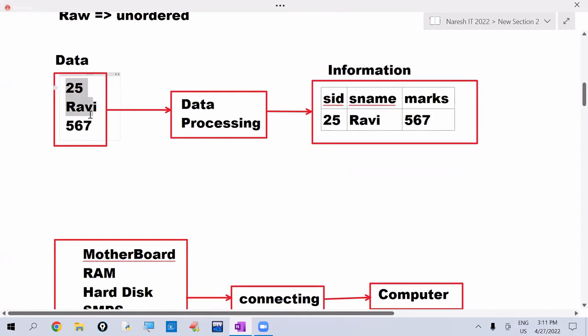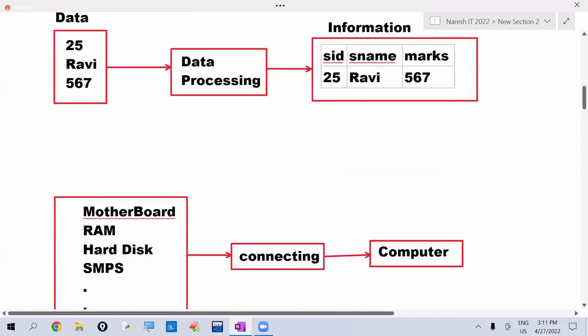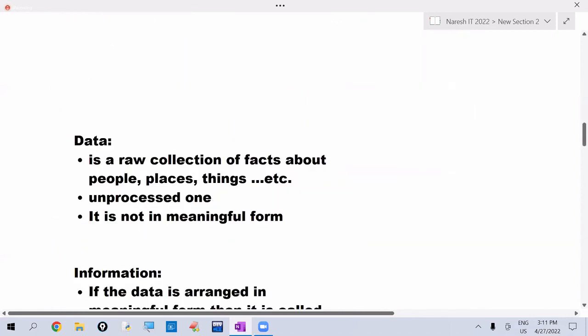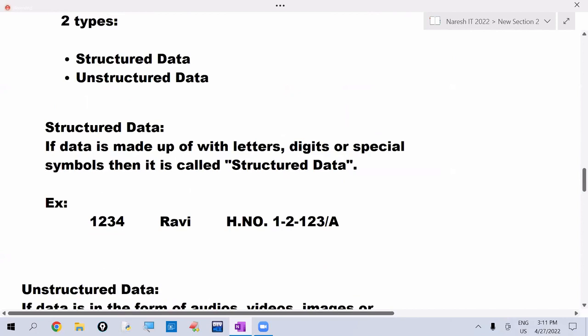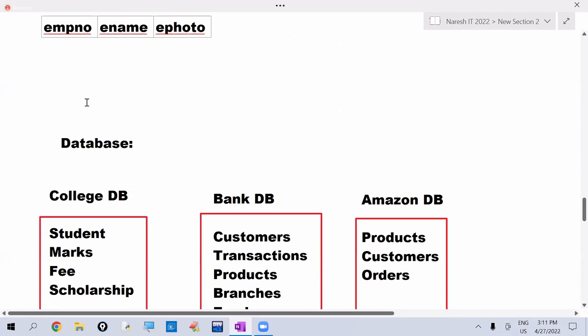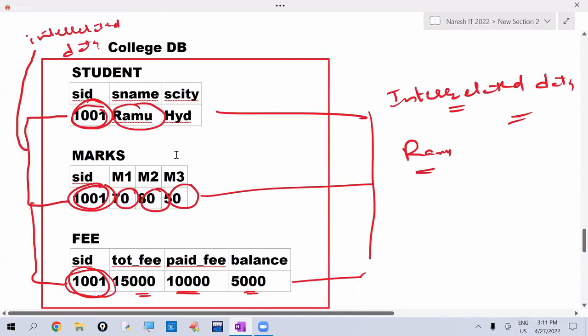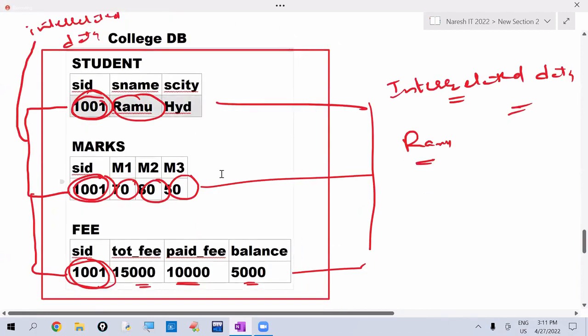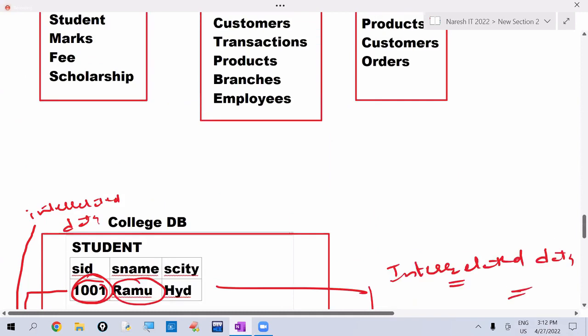Here, the left one is data, which is not in meaningful form, and the right side one is information, which is in meaningful form. A database means complete details about an organization, like a college database or bank database. It is a collection of interrelated data in meaningful form.